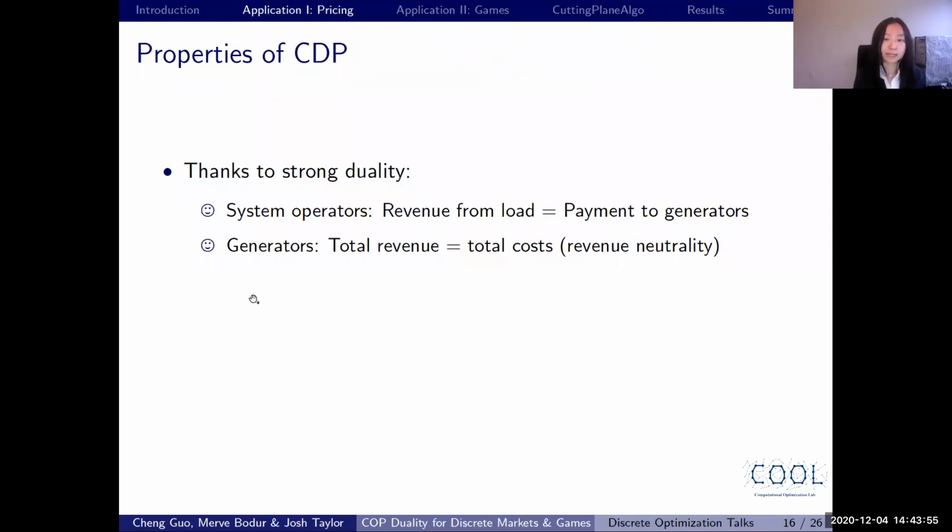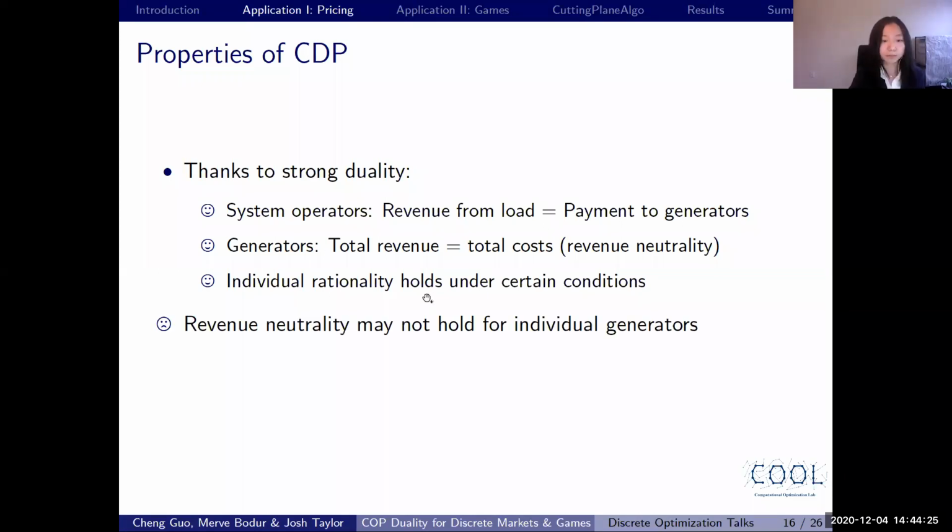Thanks to the strong duality of CPP, we are able to prove that for system operators, they are budget balanced, which means that their revenue from the demand side equals their payment to the supply side. In addition, we are able to prove that for generators, their total revenue equals their total cost, or they have revenue neutrality, which means they are not losing money. Also, we prove that under certain conditions, we have individual rationality in this problem.